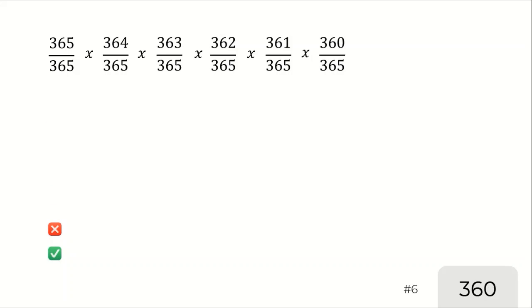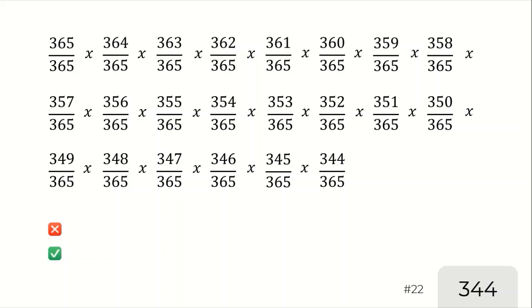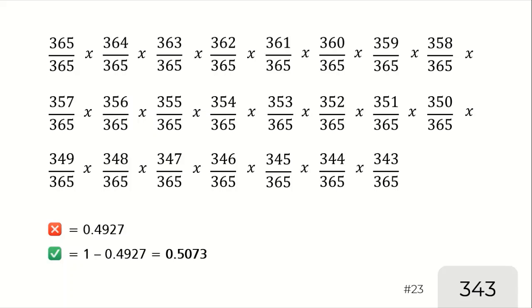Okay, we keep doing it until the 23rd person. So we get the probability that no one shares their birthday is 0.4927, and the probability that two people have shared their birthday is equal to 1 minus 0.4927, and the difference is equal to 0.5073, or 50.73%.